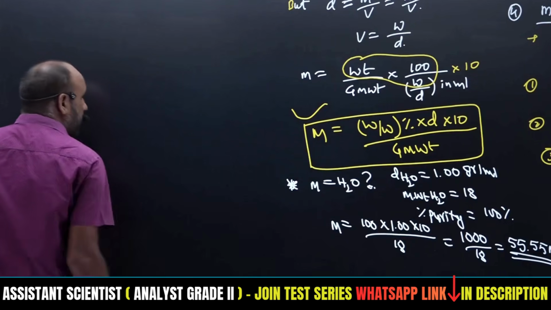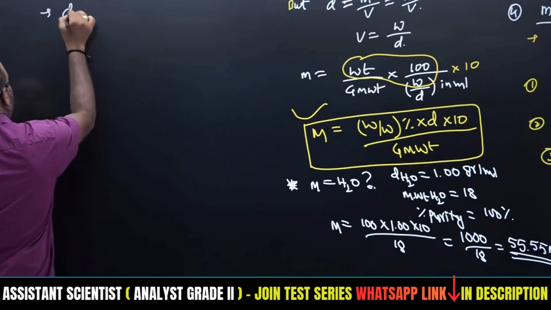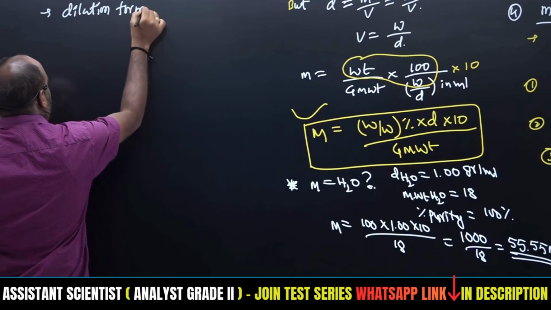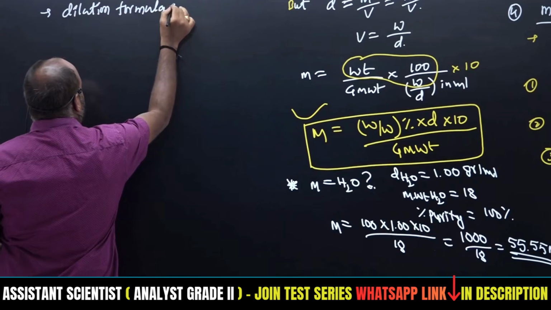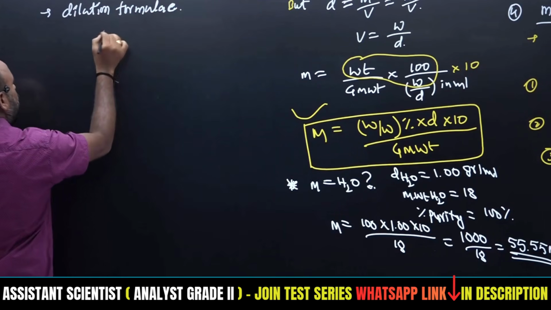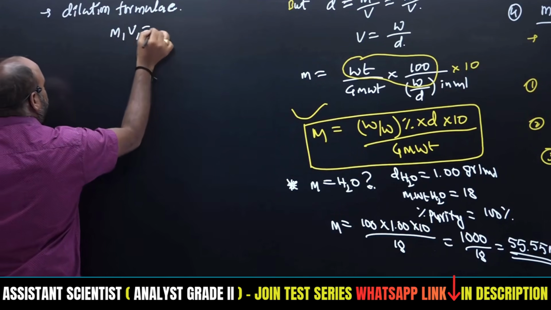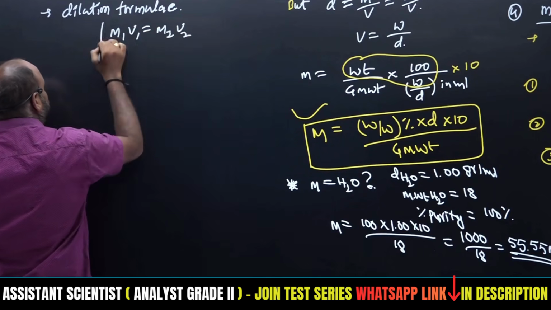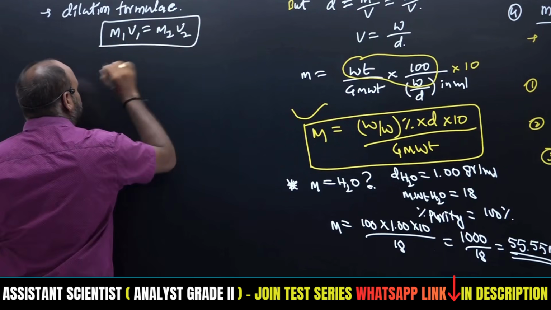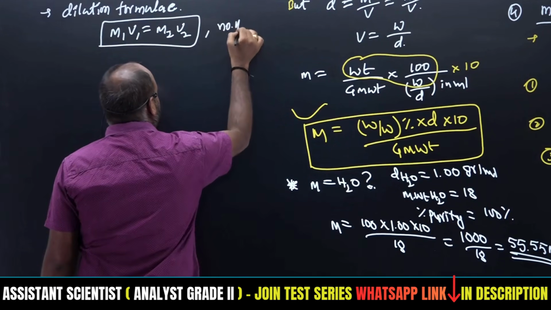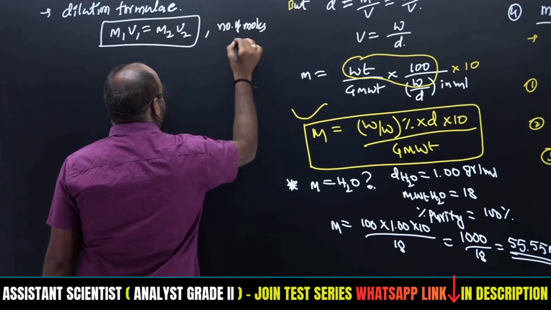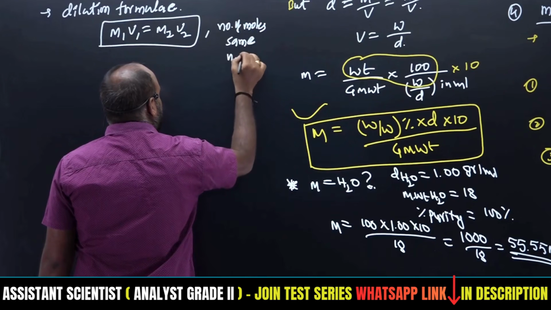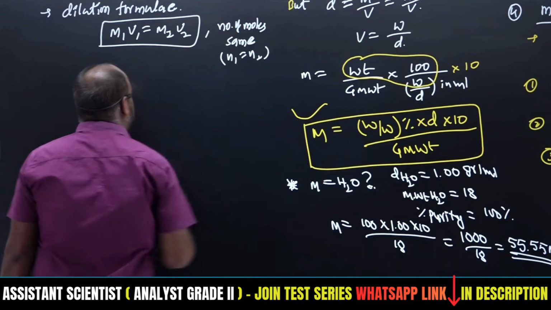Right, dilution formula, continuation. So what is the dilution formula? M1V1 is equal to M2V2, where the number of moles are the same. If the number of moles are the same, it means n1 is equal to n2.